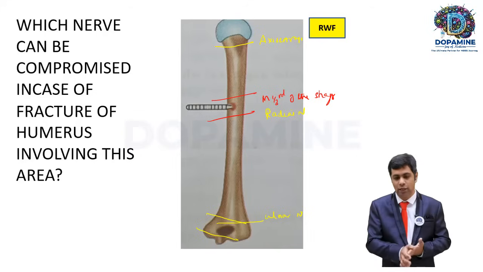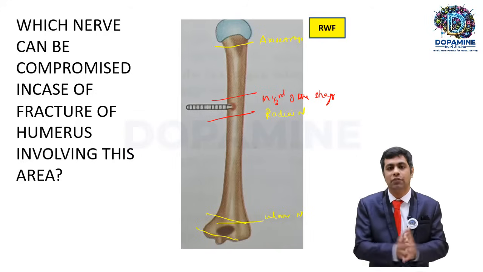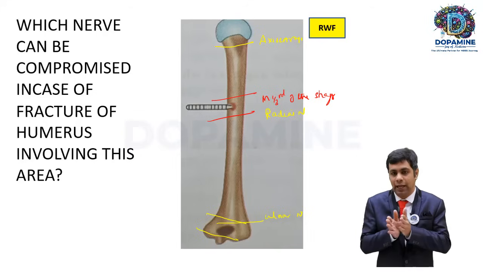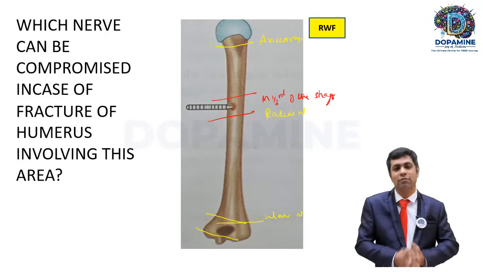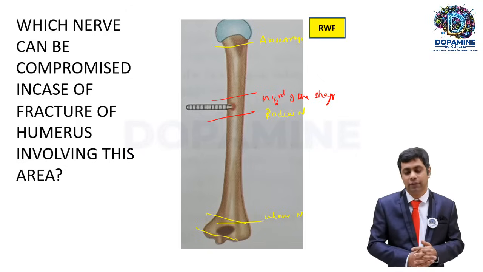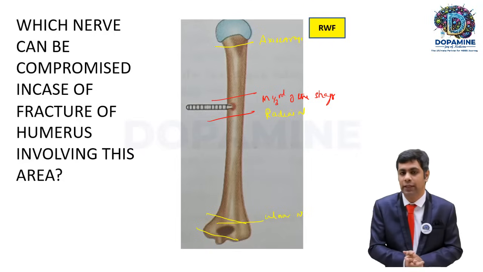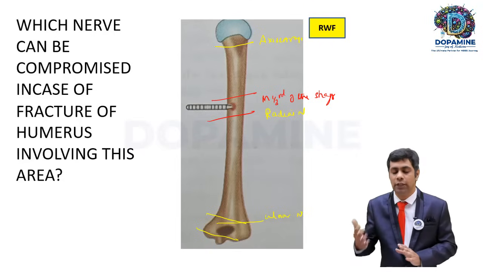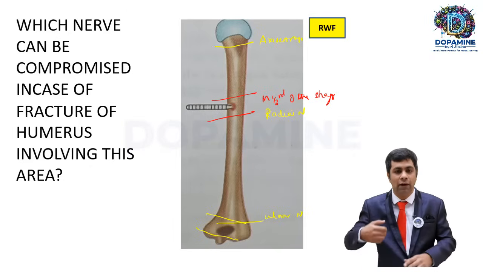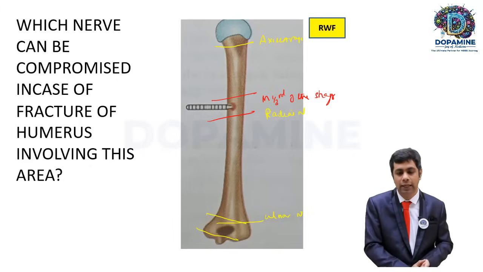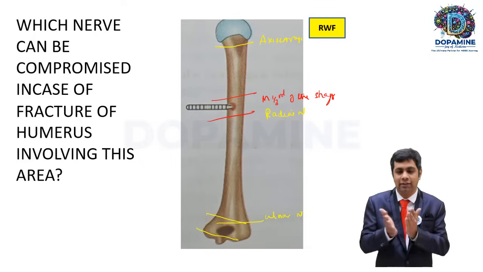Okay, and one student has asked what will happen to the median nerve there, whether it will be injured or not. The median nerve is actually protected by the belly of the brachialis muscle. So the median nerve can very rarely be injured, only when there is an open fracture. When the RTA is very severe, and it's an open fracture that avulses a nerve, in that scenario only the median nerve can be injured